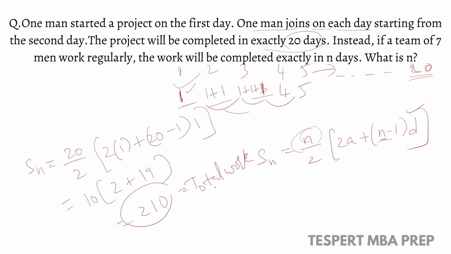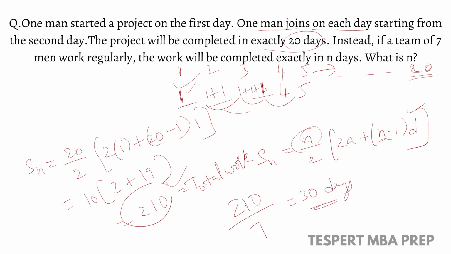But what is the question here? Instead, if a team of 7 men work regularly, right? If this work is completed by 7 men, then how many days will they take to complete this? So total work is 210. This is completed by 7 men. So how many days will they take? 210 by 7, that is 30 days.